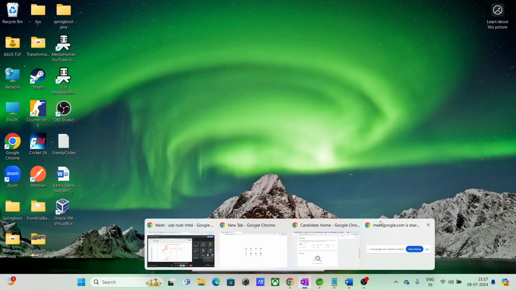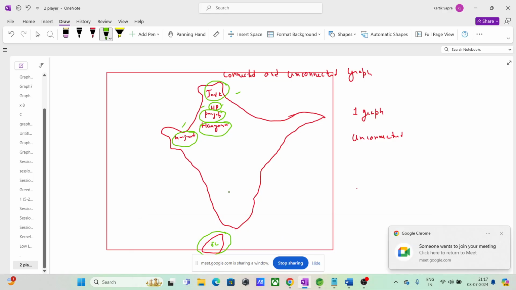So there is some connectivity, some path that exists among all these vertices, but there is one single vertex, Sri Lanka, where there is no path. If there is no path to reach even a single vertex, your graph is an unconnected graph.